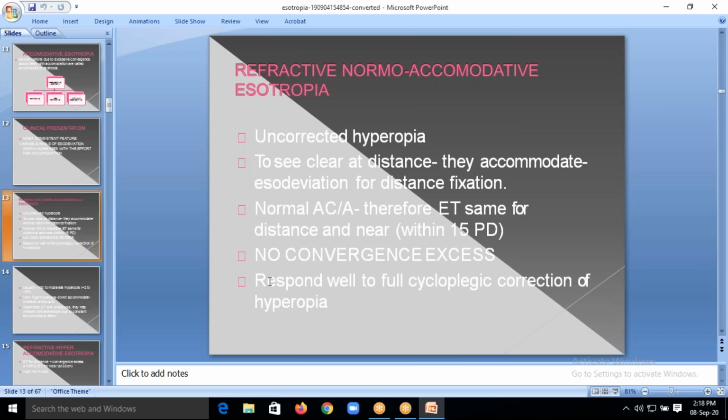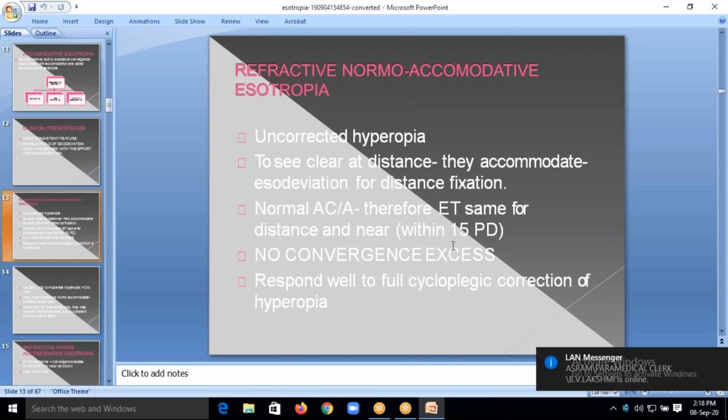So if you give a cycloplegic refraction, you will dilate the patient first. Because what gives the accommodation? Ciliary muscle, right? So this will relax the ciliary body. We will reduce the accommodation, make the accommodation zero, completely dilate the patient, and then give the refractive correction. With the dilated pupils you have to do the refraction, and that particular glasses you are supposed to prescribe to the patient. For this treatment, full correction is important.